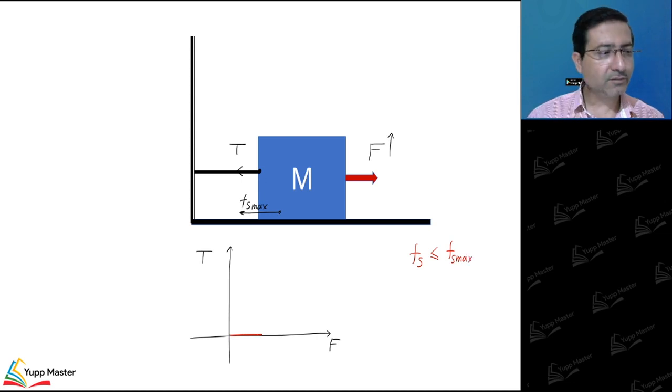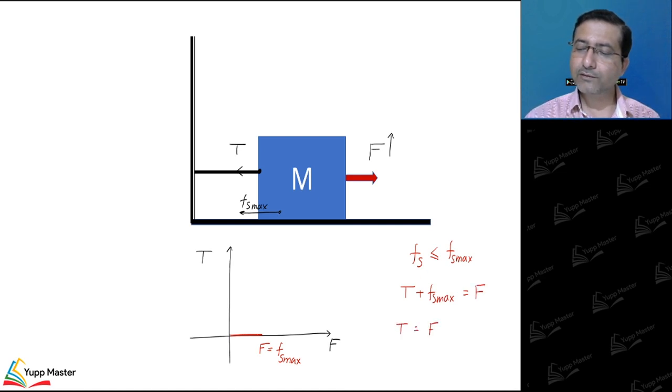Then tension will remain 0, and then if F is greater than F static max, at this particular point F was equal to F static max, and when it is more, T plus F static max is equal to capital F. That means T is equal to F minus F static max.